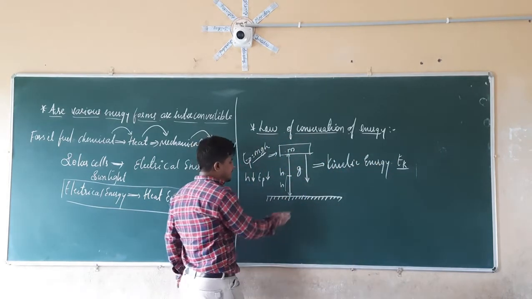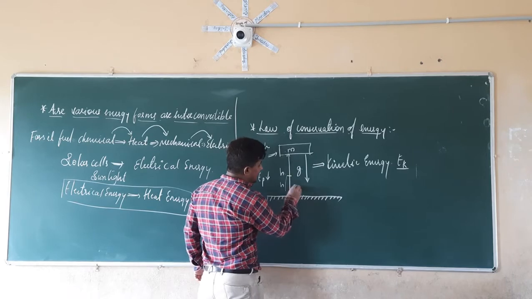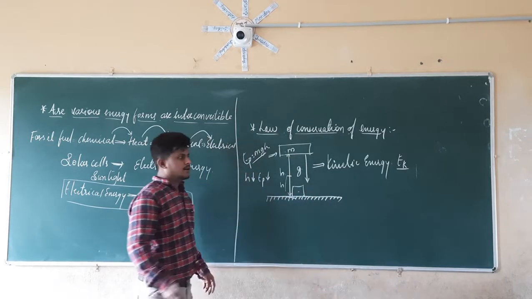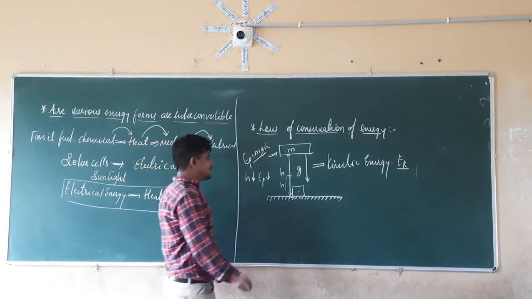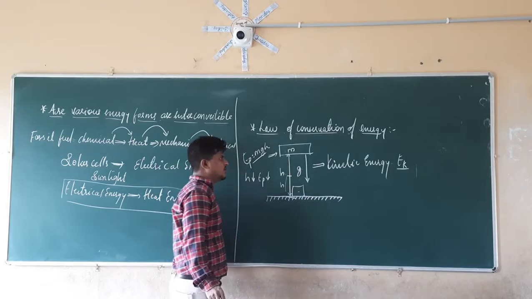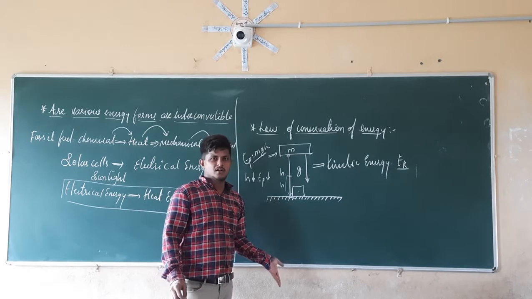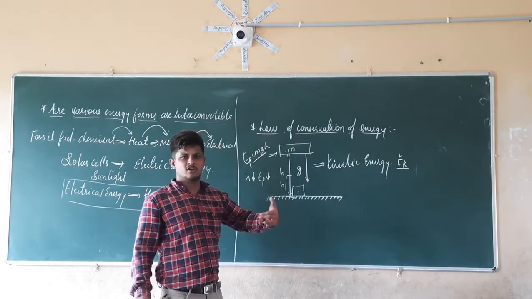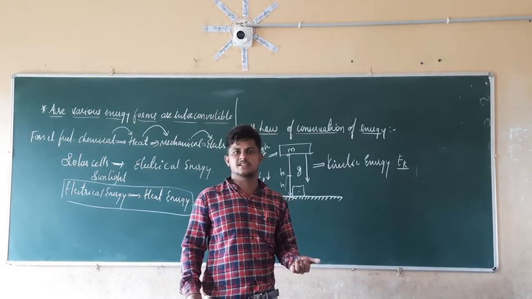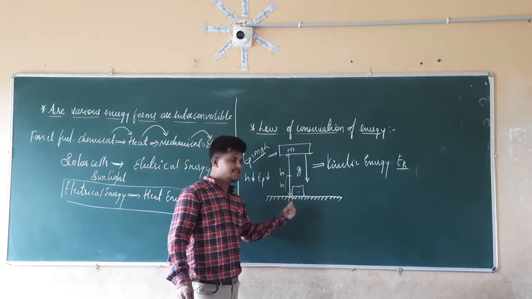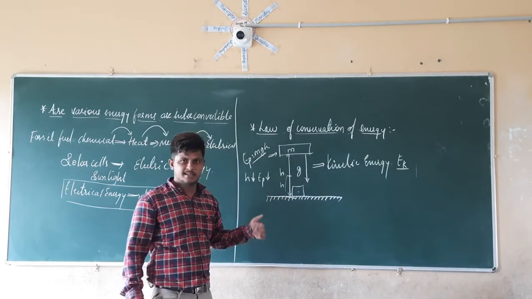At last, what happens? The object is going to reach the ground at this downward point. At this point, what will be the potential energy of that object? It will be 0 since height is equal to 0. Without height, the object cannot have potential energy. So when it reaches the bottom, its potential energy is equal to 0.